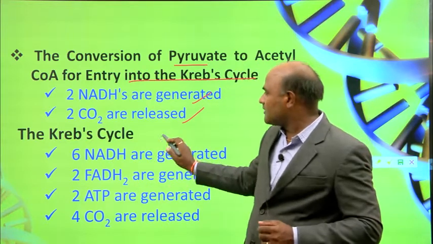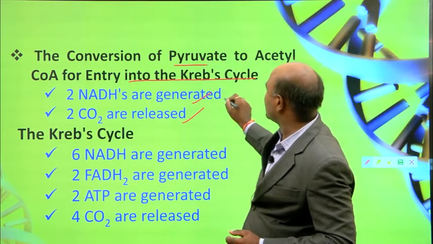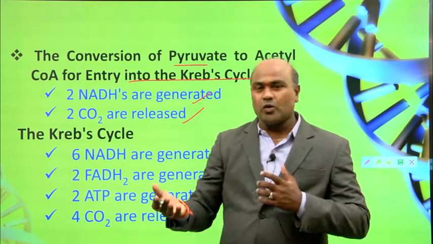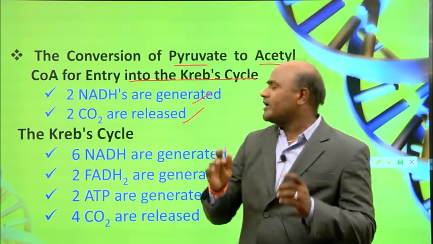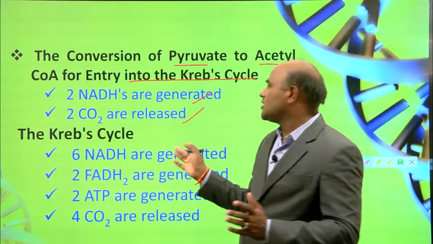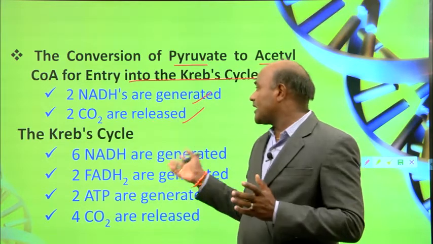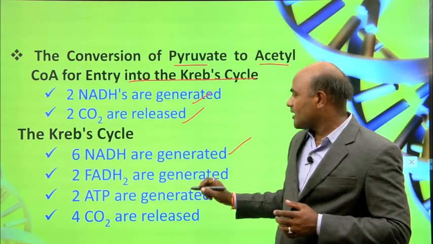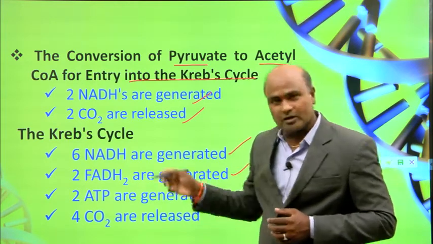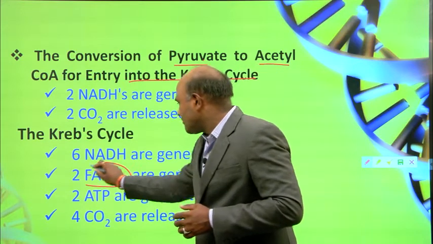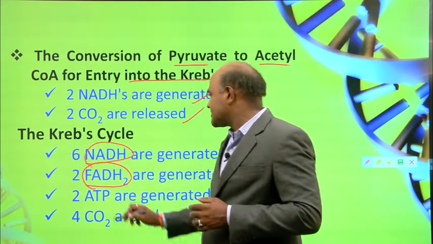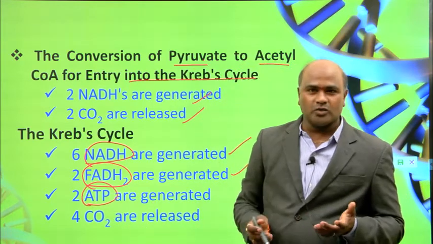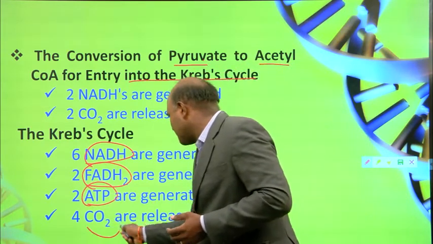When pyruvate is converted into acetyl CoA, 2 NADH are generated and then 2 carbon dioxide are generated. But whereas in the Krebs cycle, 6 NADH and 2 FADH2 are generated, and 2 ATP molecules, and then 4 CO2 carbon dioxide molecules are released.